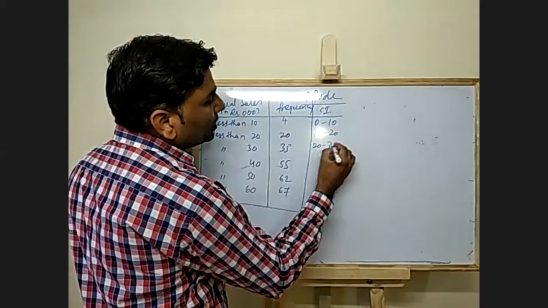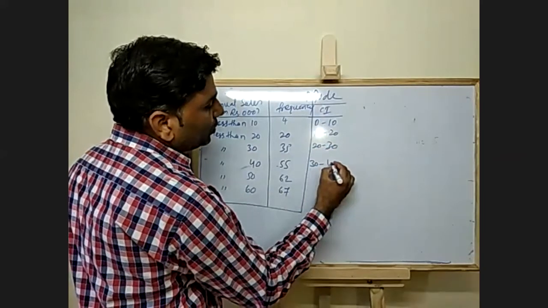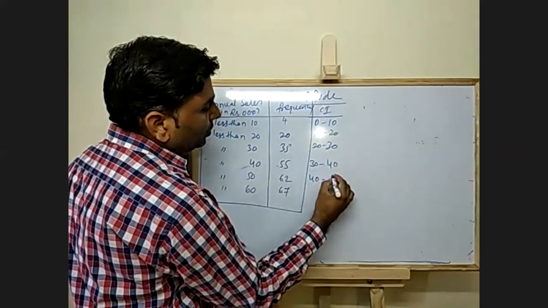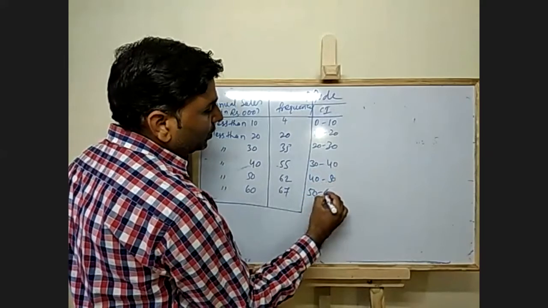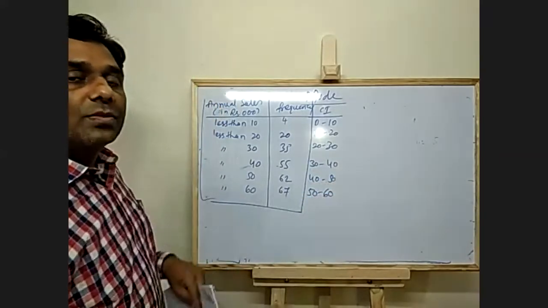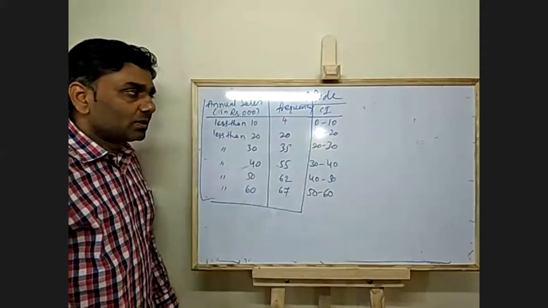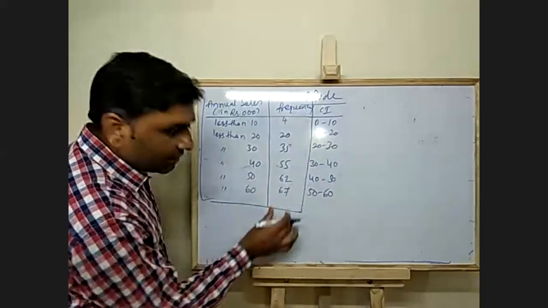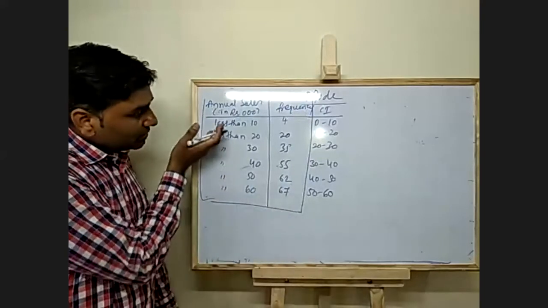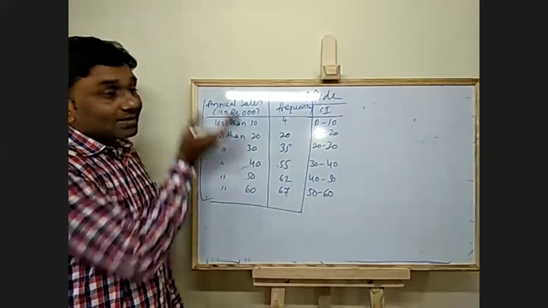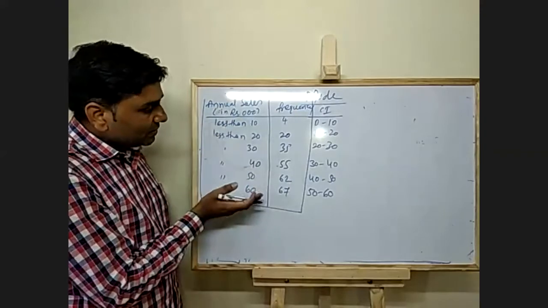So 20 to 30, this is 30 to 40, 40 to 50, and 50 to 60. Okay, now what we did, we converted this into class intervals. Now we have to convert this cumulative frequency into frequency, because the data given is less than data. So less than data is given cumulative.